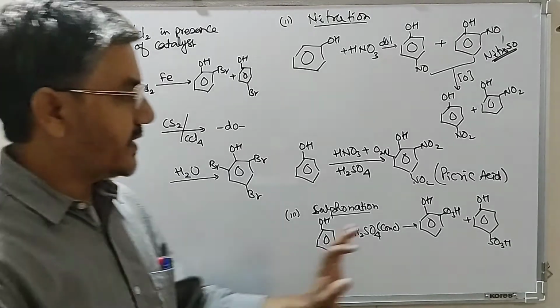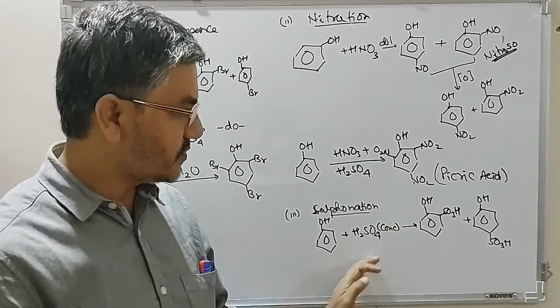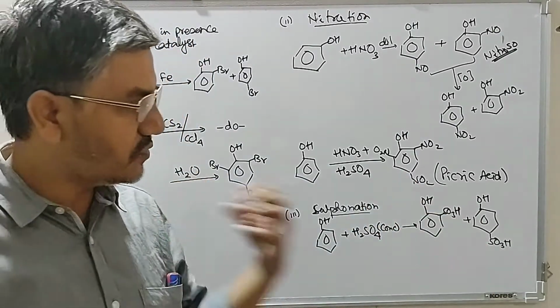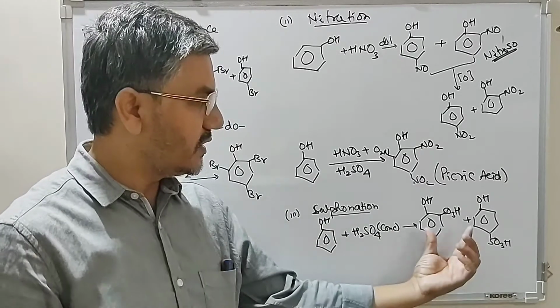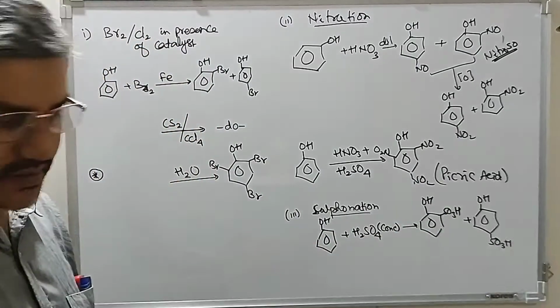So sulfonation takes place at ortho and para position. No further sulfonation is possible. The reason being, look at this: the sulfonic acid group is a very strong electron withdrawing group. Because of this strong electron withdrawing group, the ring becomes deactivated. So no further substitution takes place.